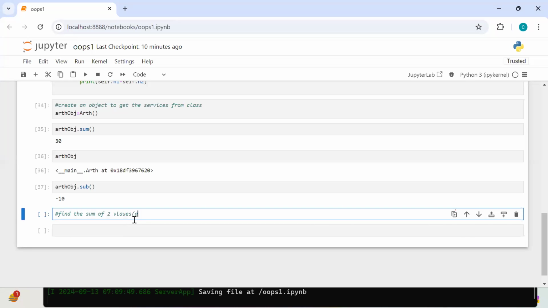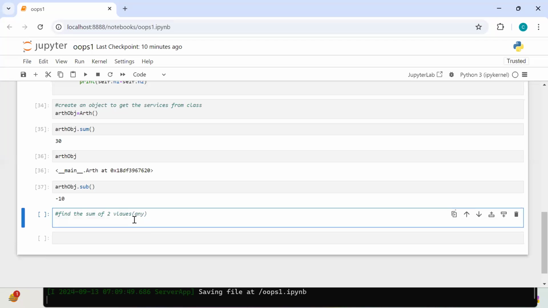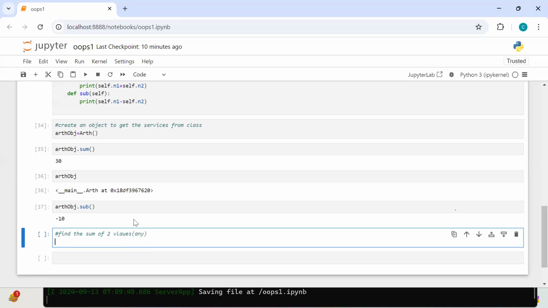Two values, they can be any values. Different ways we can do it. N1 equals input, enter actually. Input is the method with which you can ask the question dynamically, that means you can ask for the values dynamically. But here, input will not work.